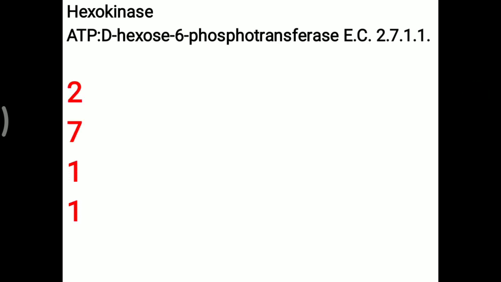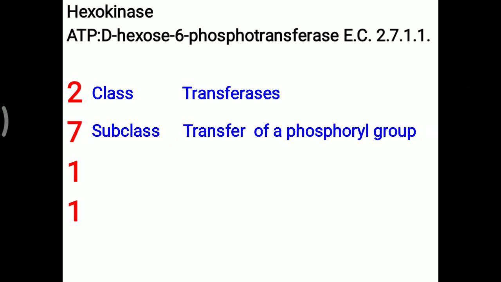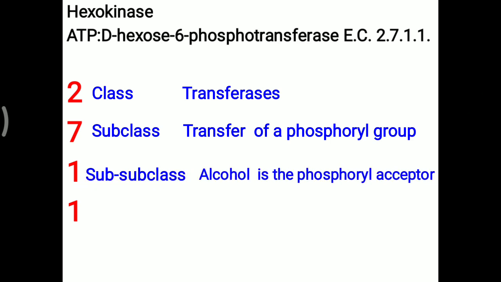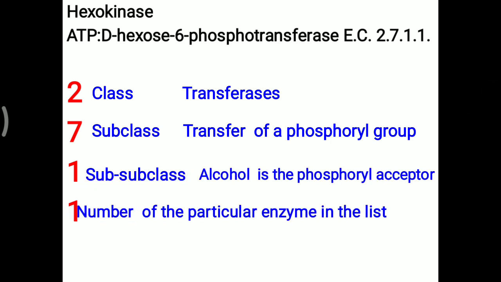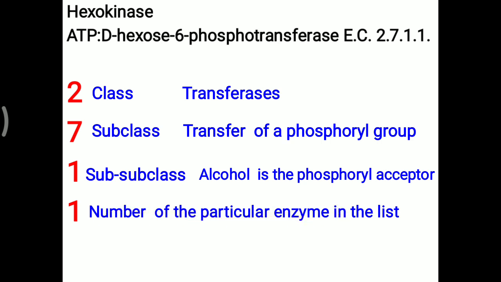Now how does it work, that 2.7.1.1? The 2 denotes the class, which is in the group of transferases. The 7 is for the subclass, which denotes transfer of a phosphoryl group. Then the 1 is for the sub-subclass, denoting that alcohol is the phosphoryl acceptor. The last 1 is for the particular enzyme in the list. So EC 2.7.1.1 makes a universally common nomenclature for enzymes, the IUBMB classification. Now how can you remember that classification? At present you have to remember only the class of each and every enzyme.